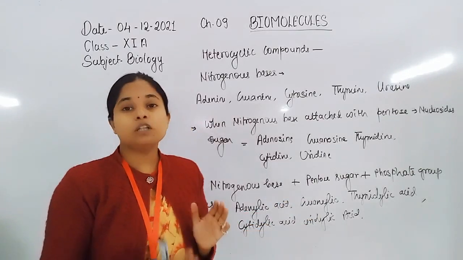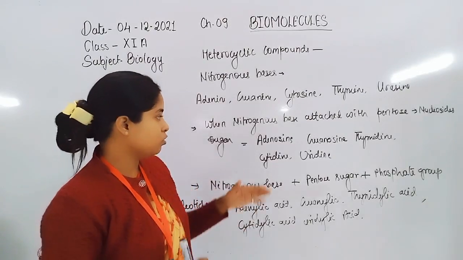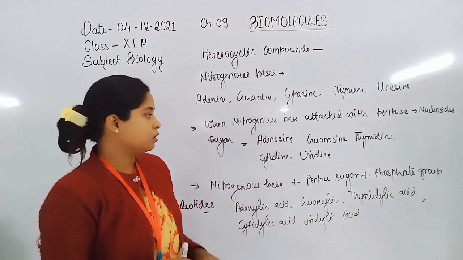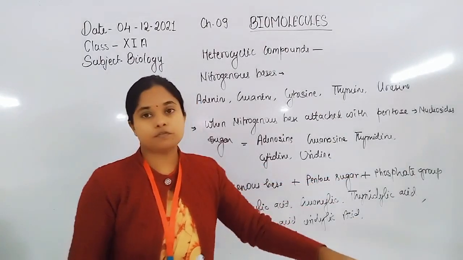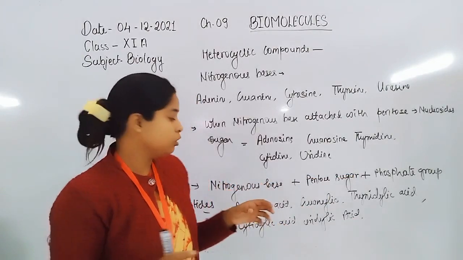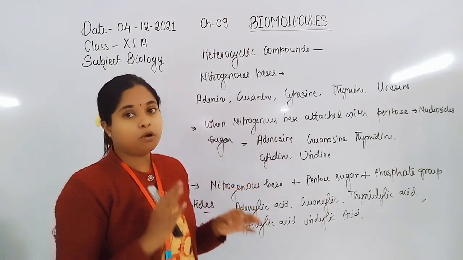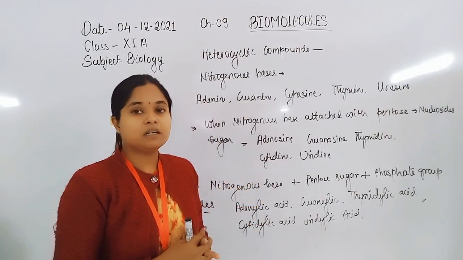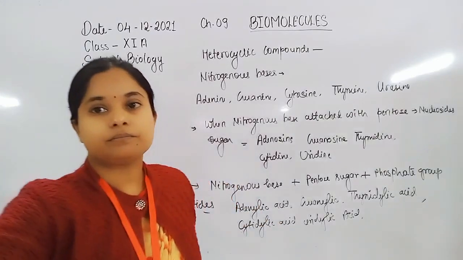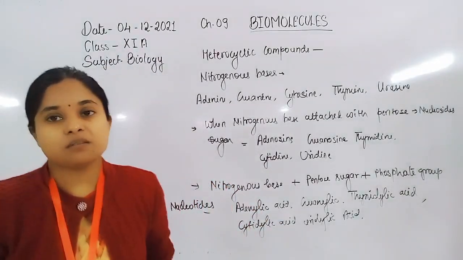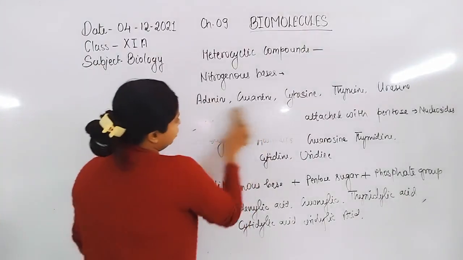On the basis of these, the nucleic acid is formed by the addition of all these nitrogenous bases attached with the pentose sugar and the phosphate group, and these compounds, nucleotides, add one by one with each other with the help of phosphodiester bonds and make a genetic material which is either DNA or RNA. Now let us discuss the structure of nucleic acid. There are two kinds of nucleic acid, RNA and DNA.